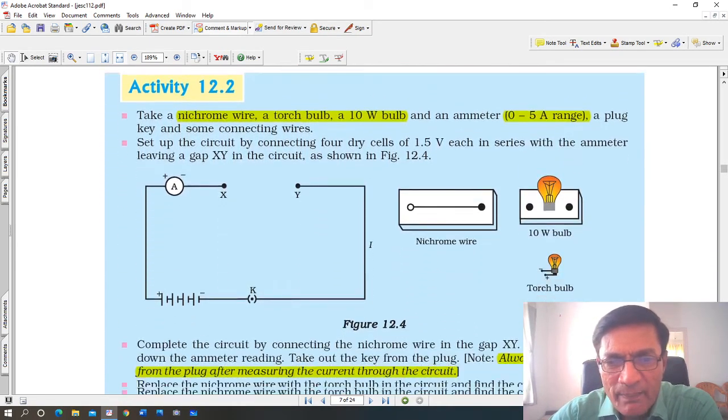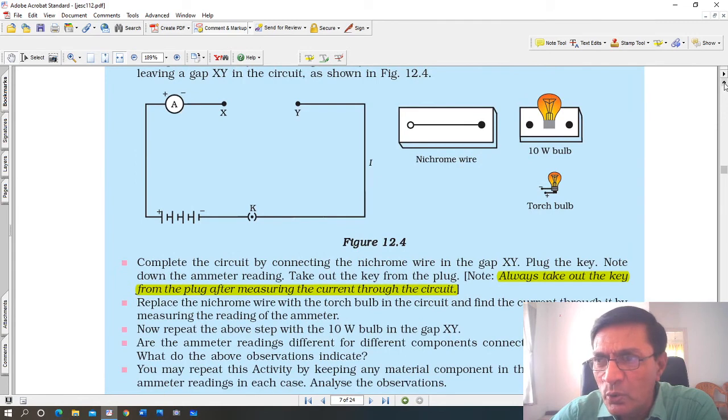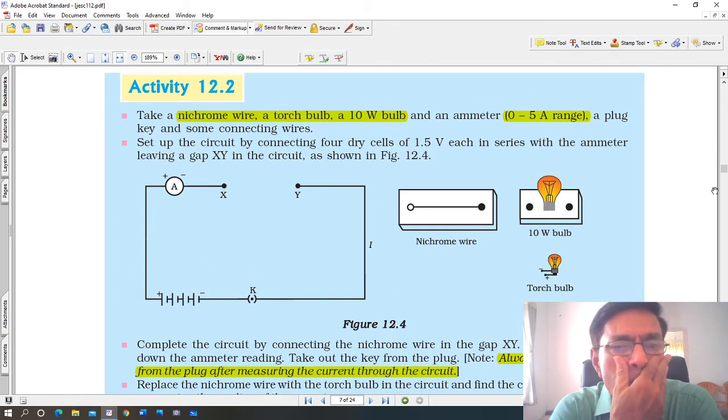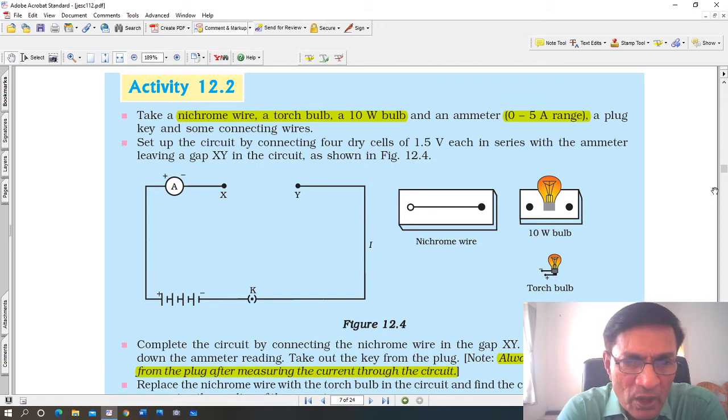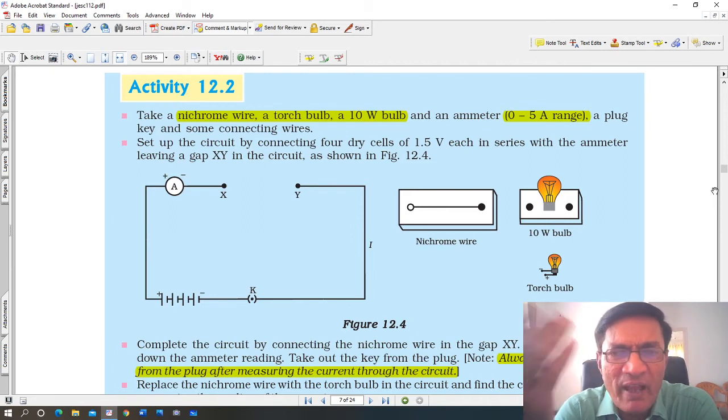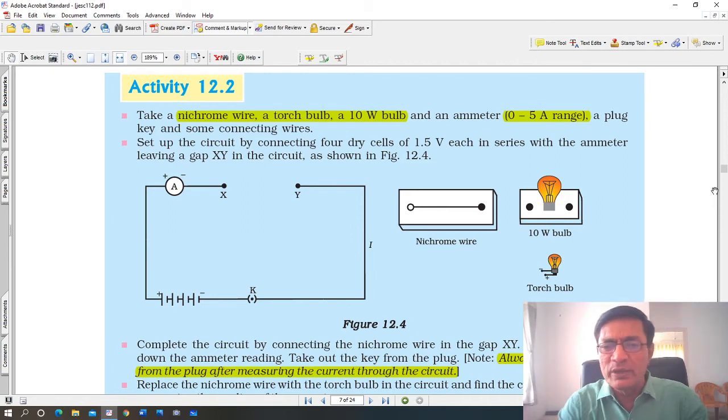Alright, see, I will just explain this to you and then we will go through it later. See, for example, look at this simple circuit, activity 12.2. Sorry, there is a battery, okay, not a cell. Remember, usme if you count it 1 2 3 4, there are 4 vertical lines. Okay, large lines are 4, that means 4 cell हैं. 1.5 volt के 4 तो 6 volt की बैटरी हो गई.